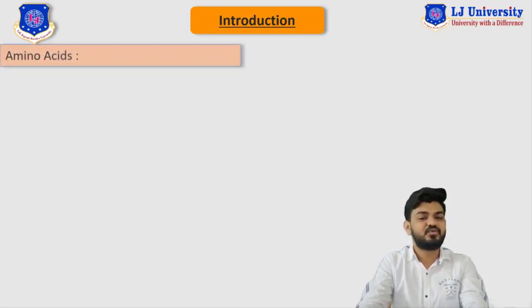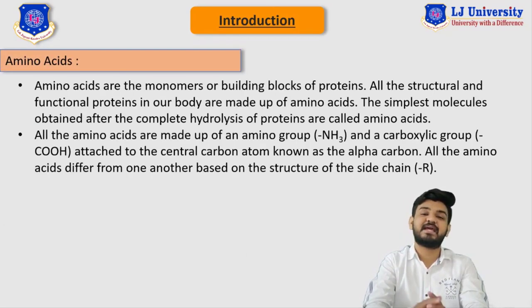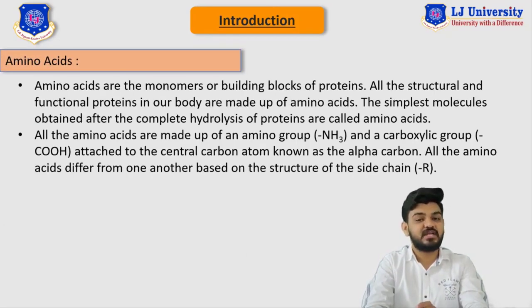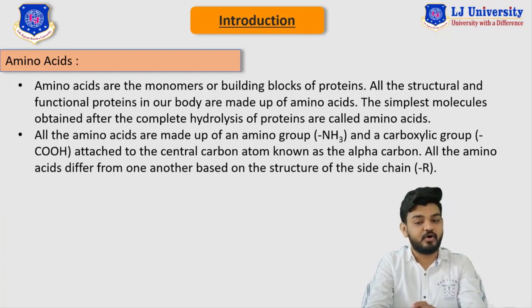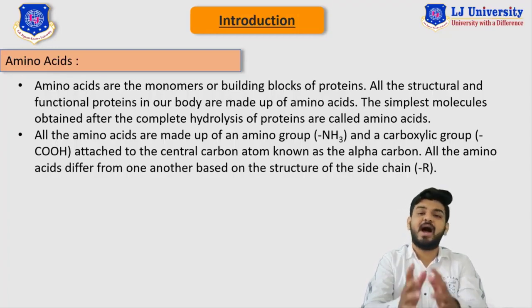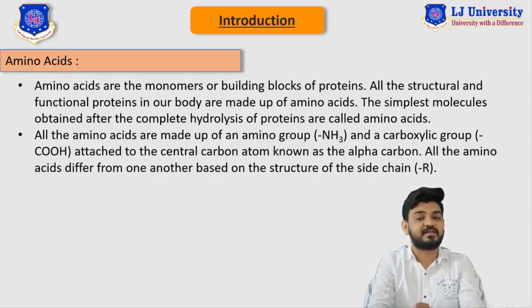Now let me move to the second type of natural monomer, and that is amino acid. These amino acids are the monomers or building blocks for the proteins that are present in vegetables and in the human body. All the structural and functional proteins in our body are made up of amino acids. So how can we define the amino acid?